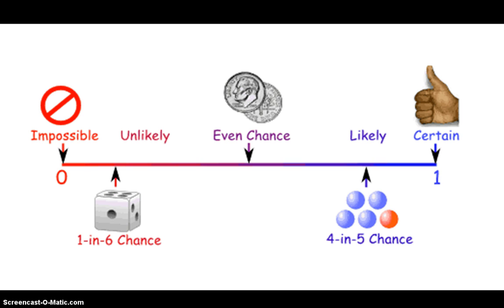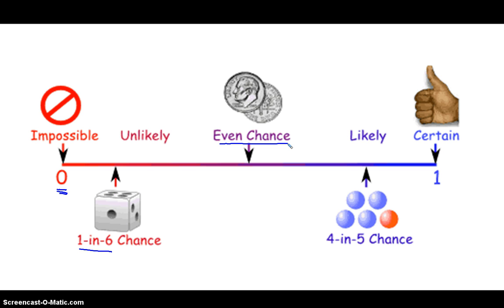If you look at this continuum, if we start over on the far left, where there's the 0, something here is impossible to happen. As we move towards the right, we move from something being impossible to something being unlikely. If we roll a die, the chance of getting a 1 is a 1 in 6 chance, which is relatively unlikely. As we continue to move to the right, we get to the middle where we have an even chance.